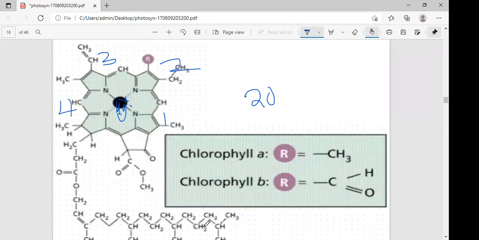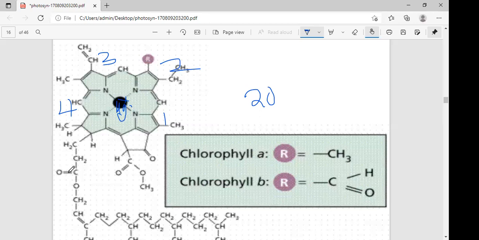The phytol tail, made up of the 20 carbon alcohol, is esterified to the 4th ring of the porphyrin head part.